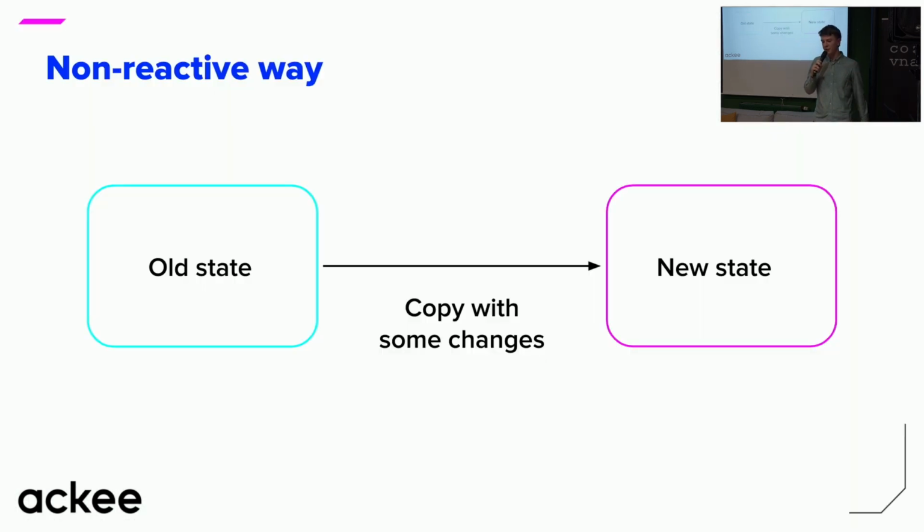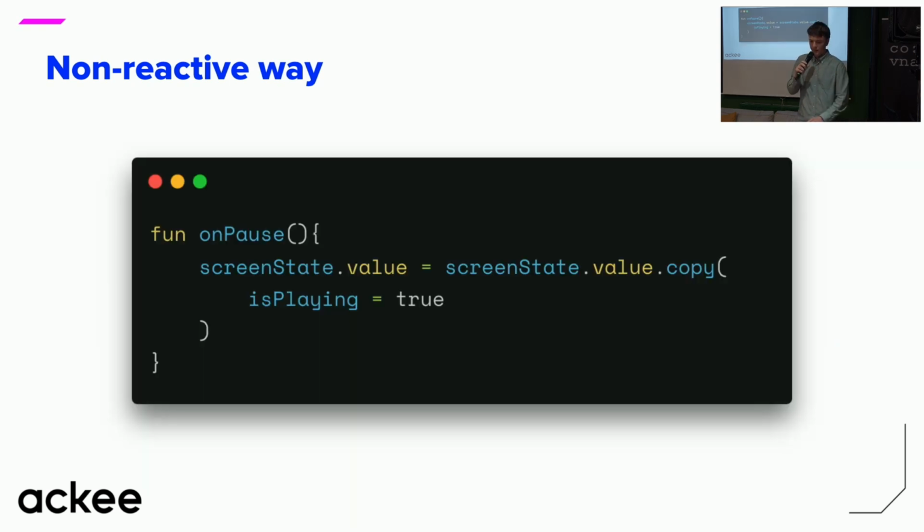The classic non-reactive approach would be to have the state stored in some variable or stream as a single thing. And when we want to update it, we would take it out, change some fields inside of it, and then emit the new state. And in Kotlin, it would look something like this. Here we have a function onPause, so it's reacting to user pressing the pause button. And we assume that the screen state stores the current screen state, and this .value call just gives us access to the value in the stream.